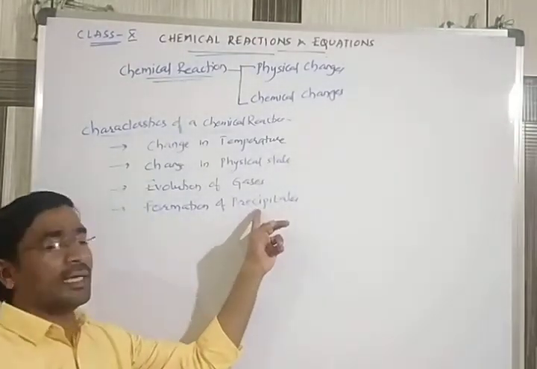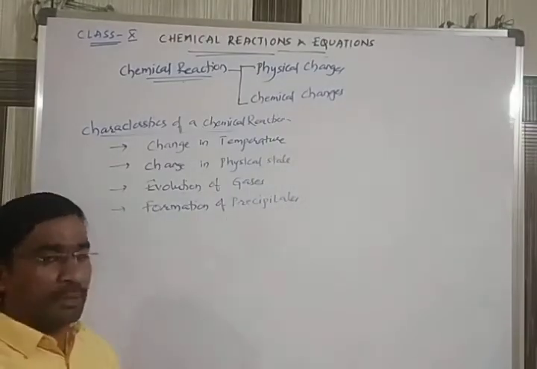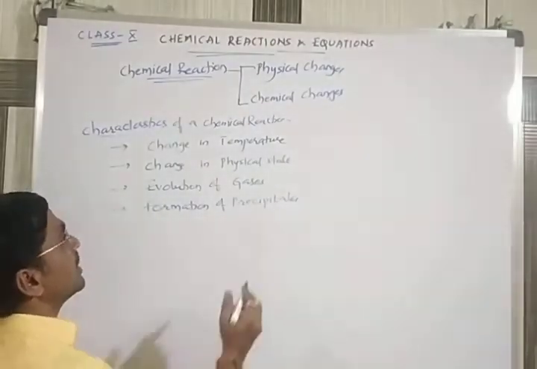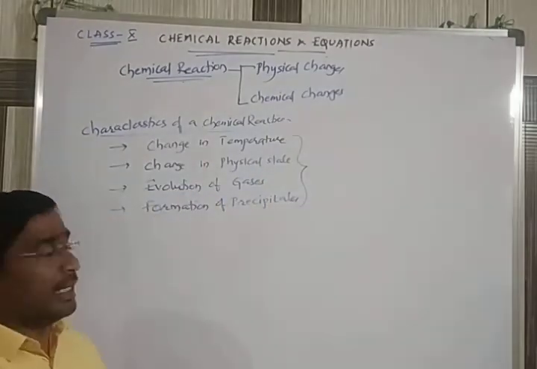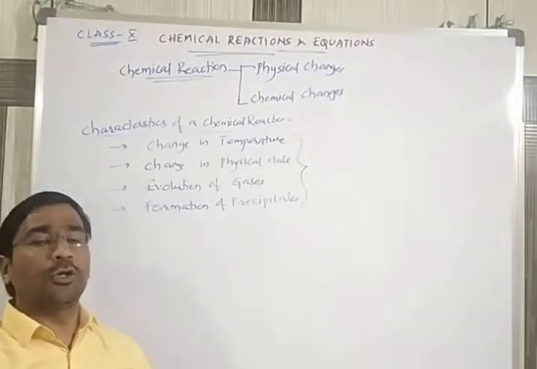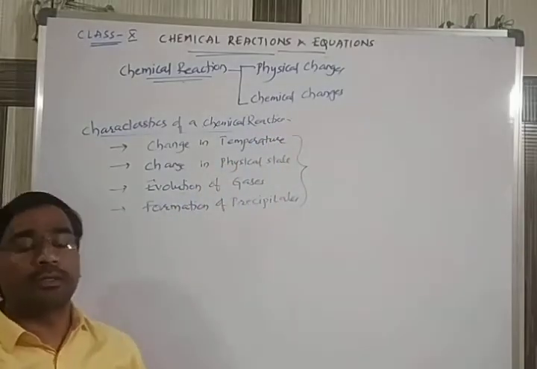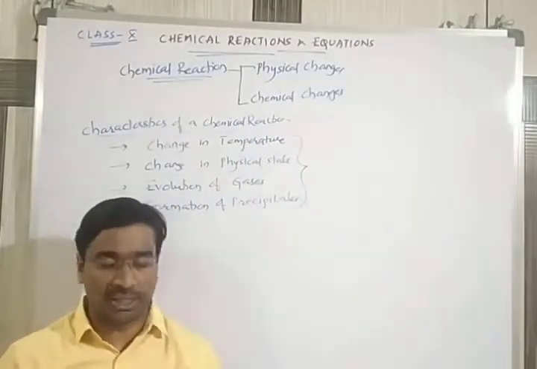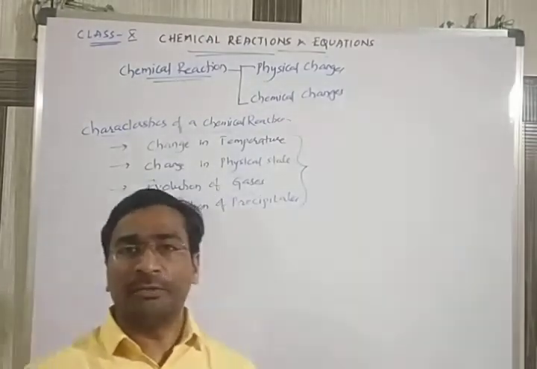So if you observe any of these characteristics in a substance, automatically we can say that the substance is undergoing what is called a chemical reaction.